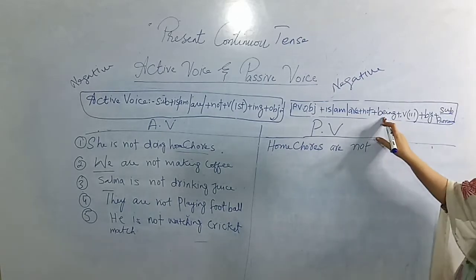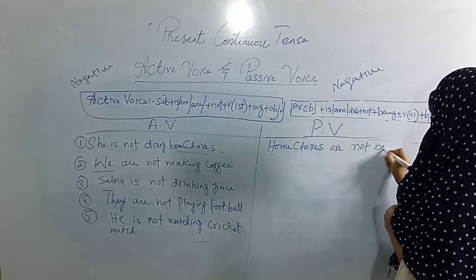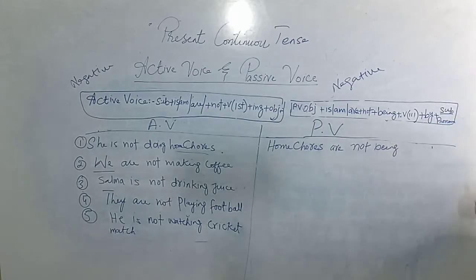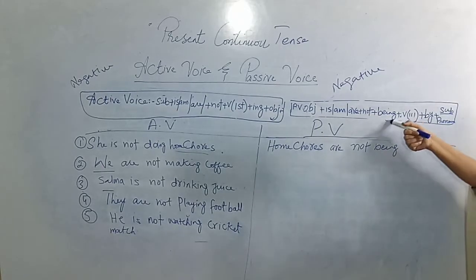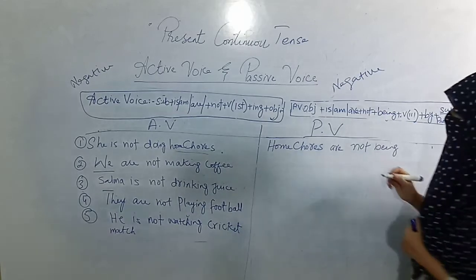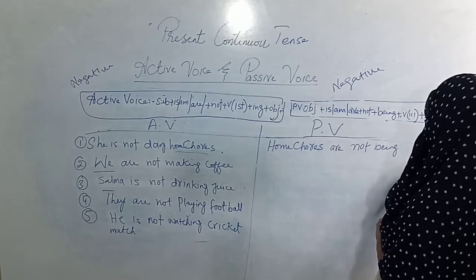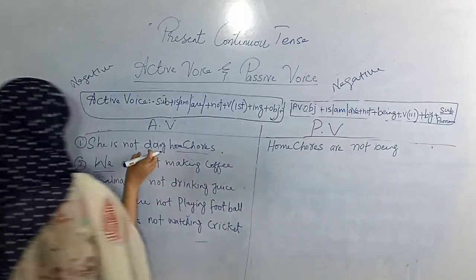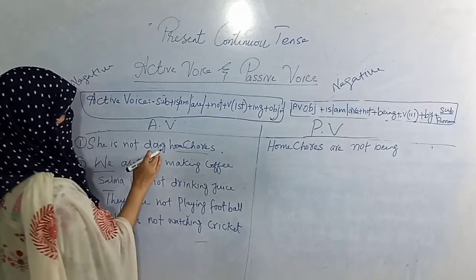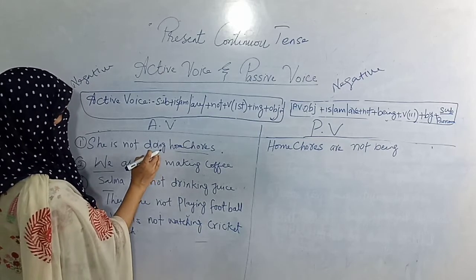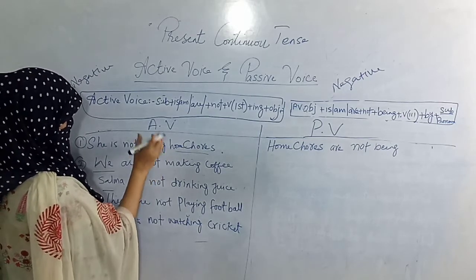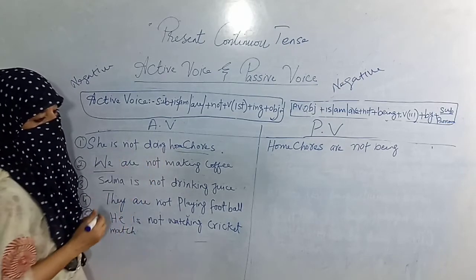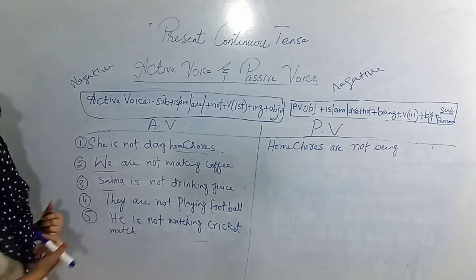Then being, B-E-I-N-G, being, I will apply here. It comes with present continuous tense, but in passive voice; in active voice you will not write being. Alright, so home chores are not being, and the verb third form, you have to look at the verb. So the verb is do, but here doing has been written because in present continuous tense we have to write ing with the first form of the verb.